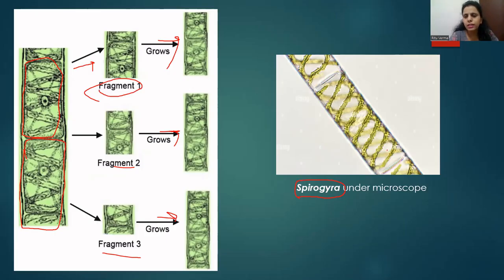This one is the image of Spirogyra algae under a microscope. You can make a note of it: Spirogyra algae has a spiral chloroplast, so the shape of the chloroplast is spiral. So Spirogyra algae also undergoes fragmentation.